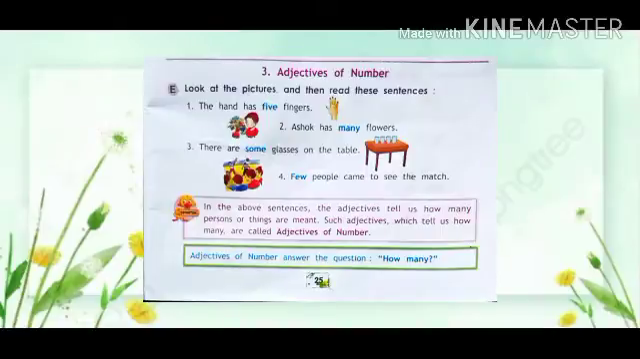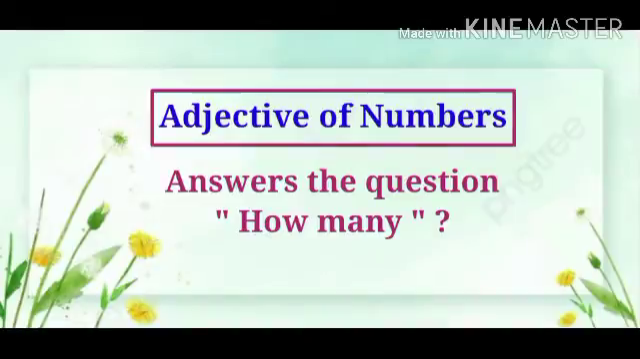Now third one is adjectives of number. Adjectives of number answer the question how many. The adjectives that tell us how many persons or things are meant, that type of adjectives are called adjectives of number. Look at some examples.